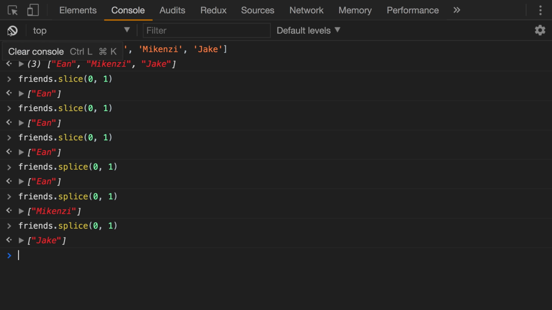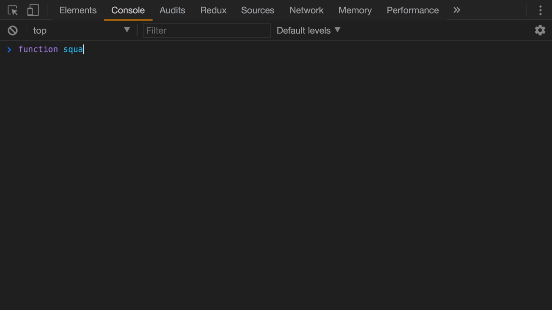So let's look at one more example. Say we had a function called square, and what we wanted it to do was take in a number, and then just return the number times itself, so n times n. So when we invoke square passing it 2, it'll give us 4. Now say we had an array full of numbers, so let's call this nums. So we have 2, 4, 6, 8. Now say we needed an array with all of the numbers squared.